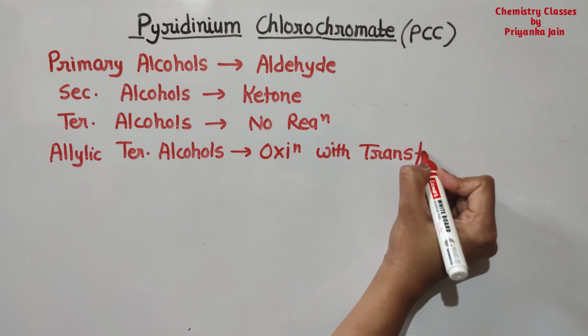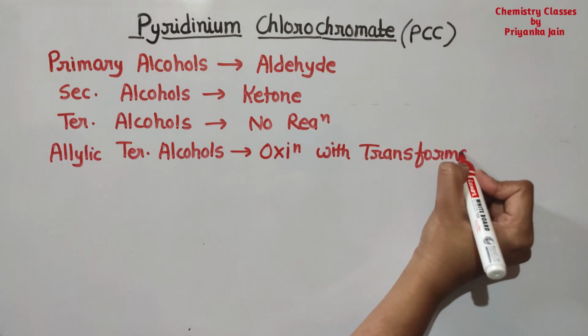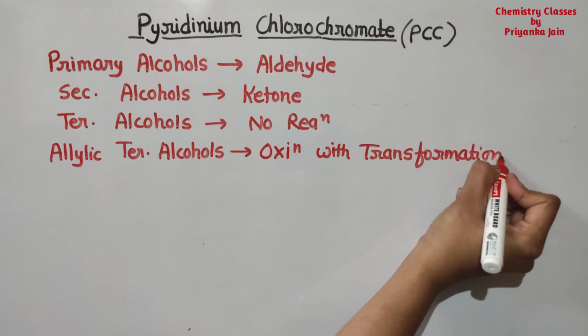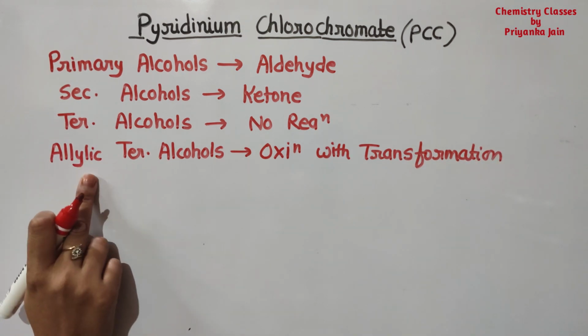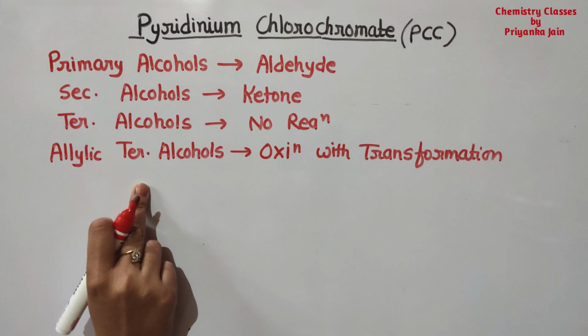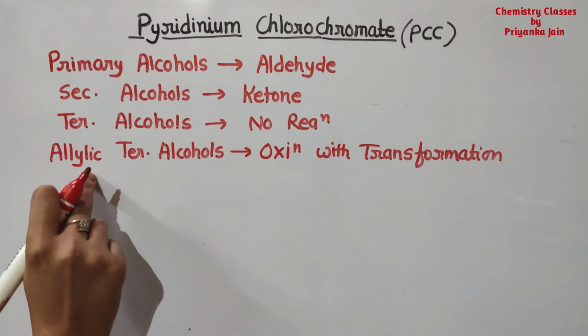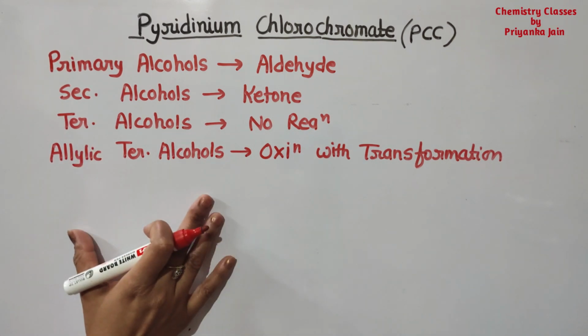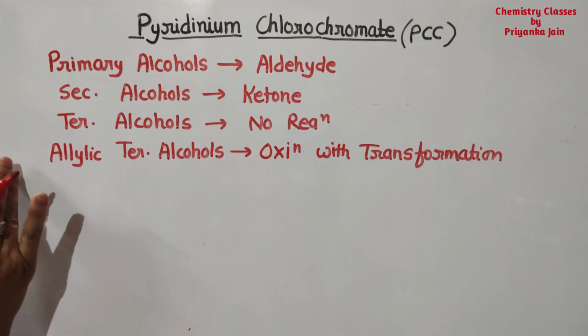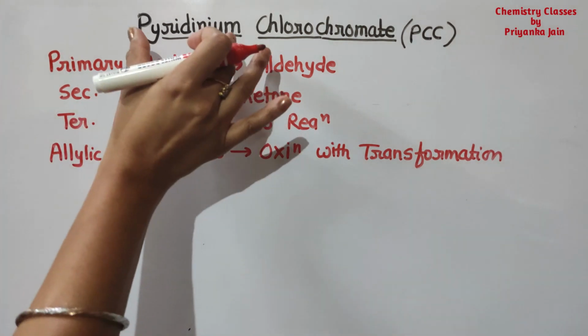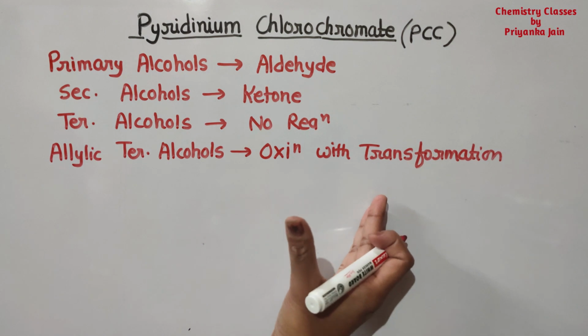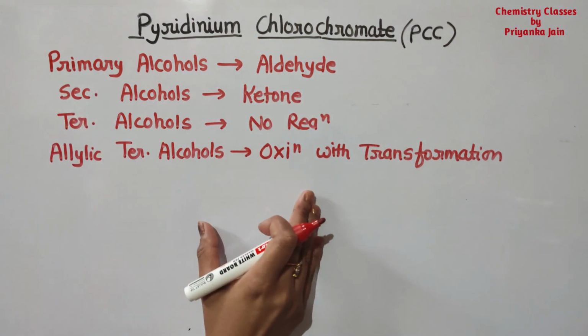But there is a criterion for this. What is the criterion? There should be a free hydrogen present at the vinylic position. If there is a free hydrogen present, then only the allylic oxidation will happen. These reactions we will see in detail. Firstly, understand what pyridinium chlorochromate is.